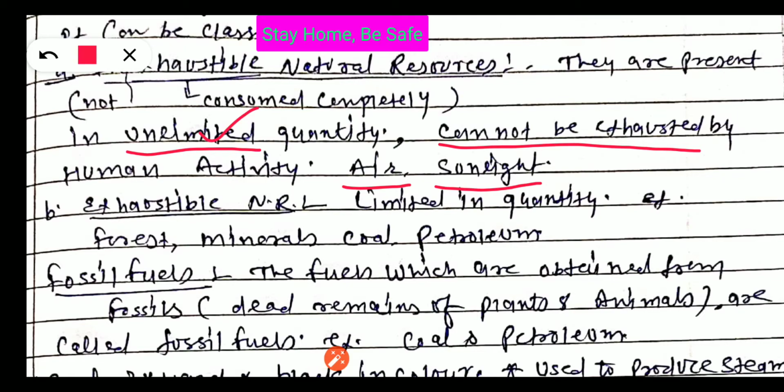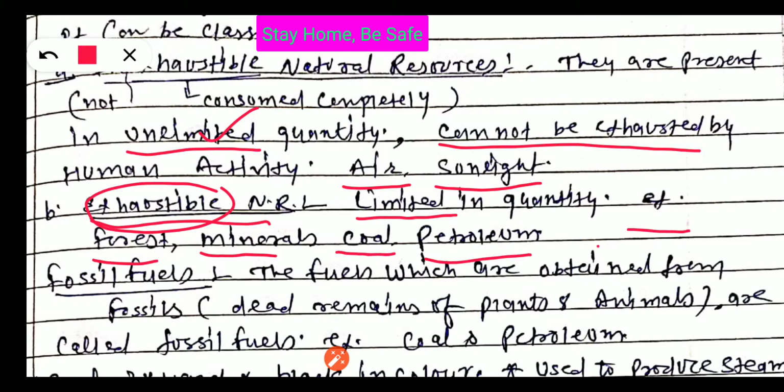But another aspect is exhaustible natural resources. It means they can be exhausted by human consumption. It means they are present in limited quantity. Like your forest: if you continue to cut the forest and there is no reforestation or afforestation, what will be the end result? The forest will be depleted, it will disappear from the ground. Same thing in the case of minerals, coal, petroleum and natural gas. So this type of resource is called exhaustible resources.